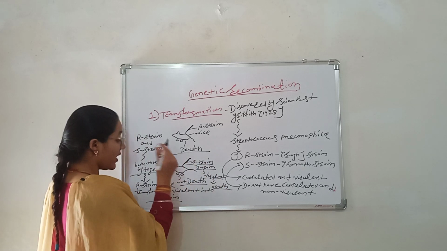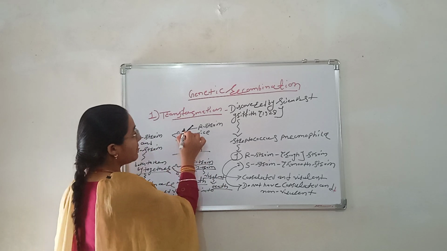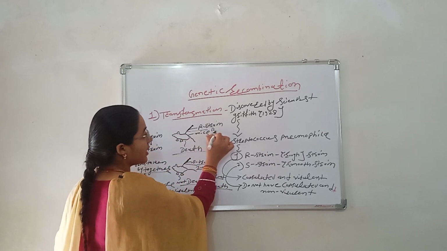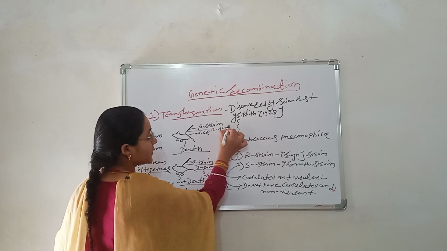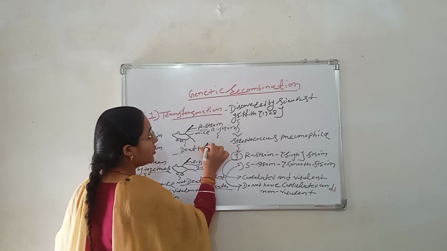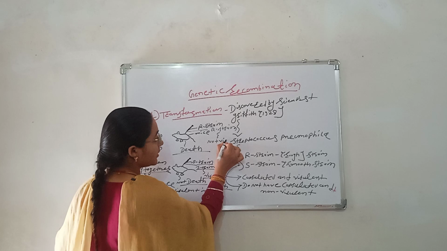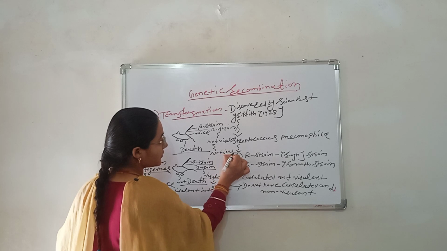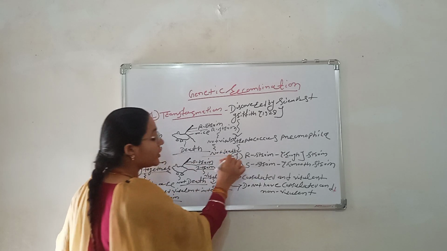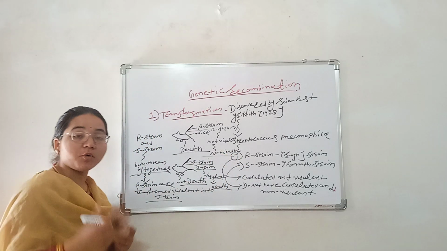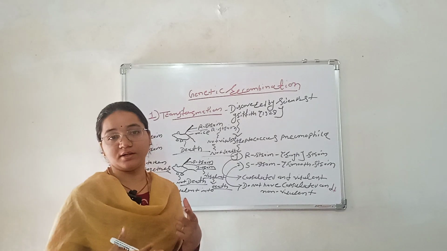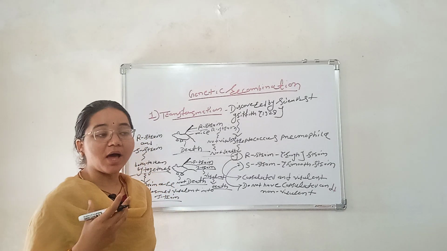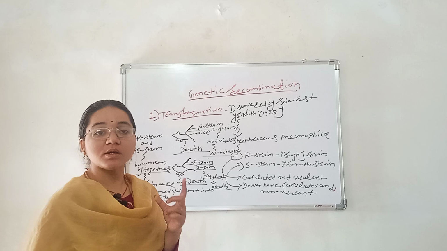Then the R strain was injected into a mouse. It is not virulent, so the mouse did not die. So the strain is not what is important. What is important is the genetic material, whether it is harmful or beneficial.